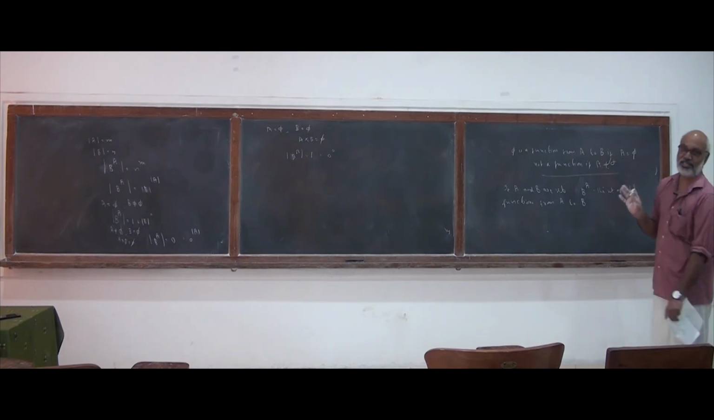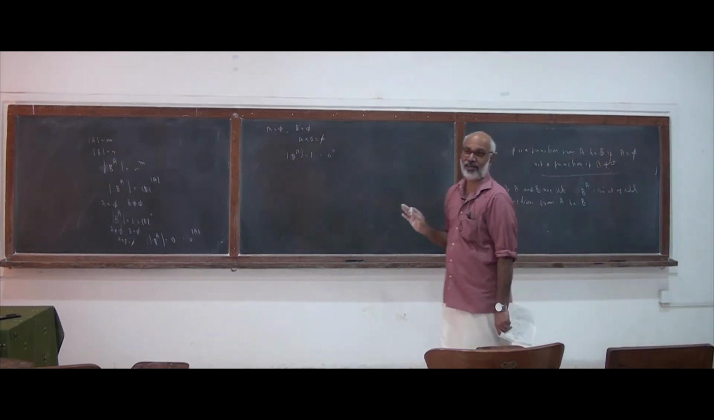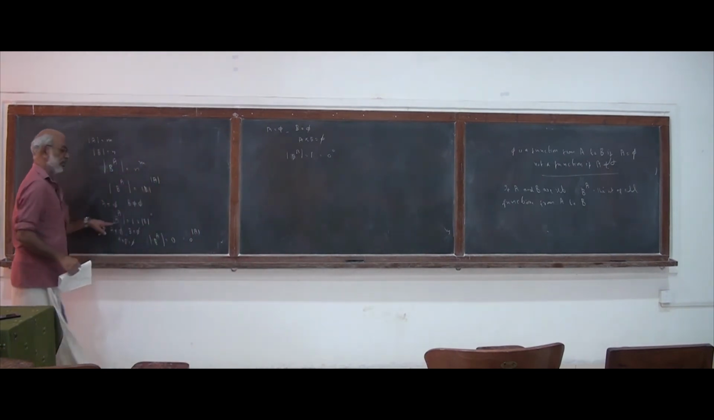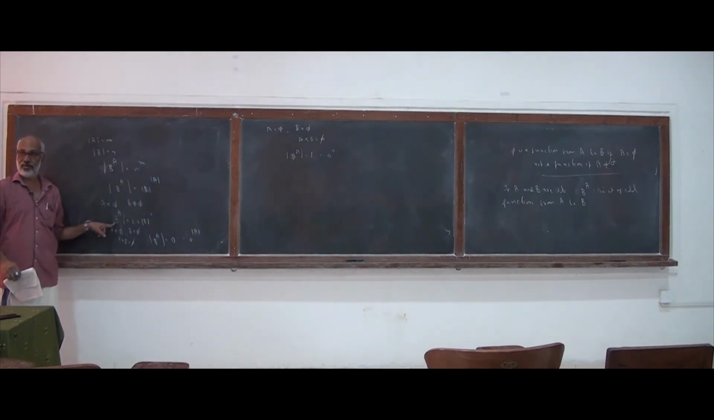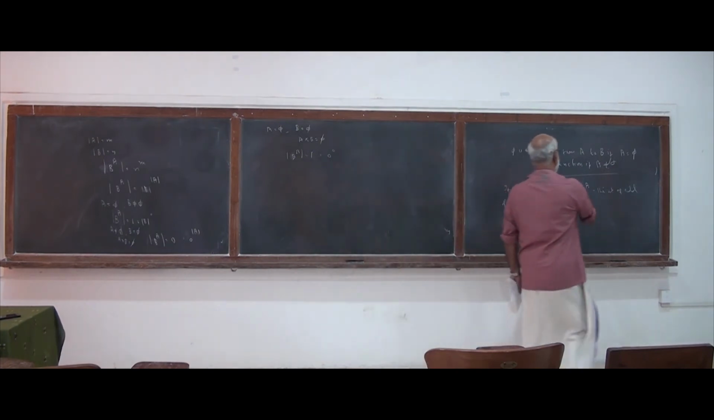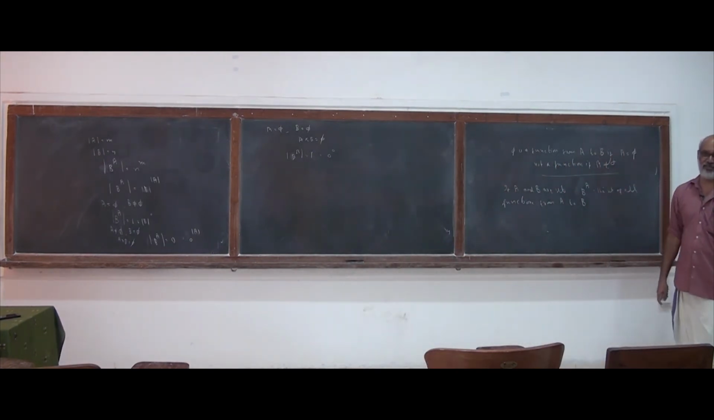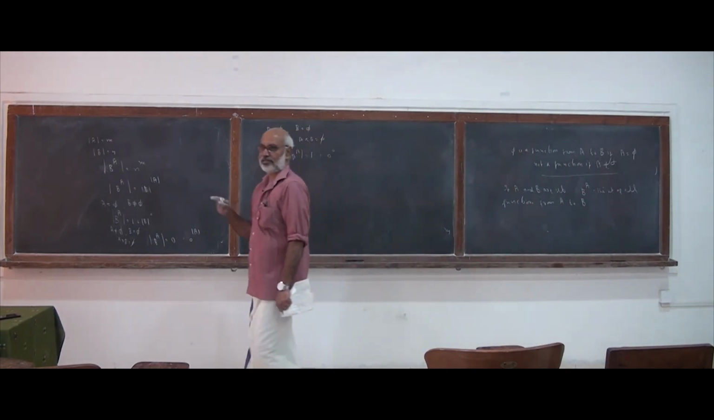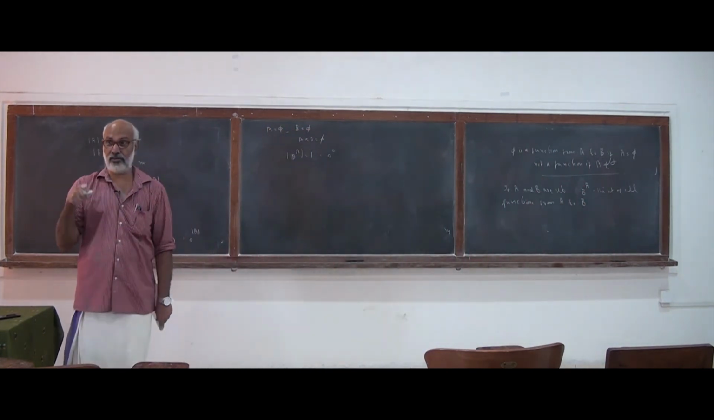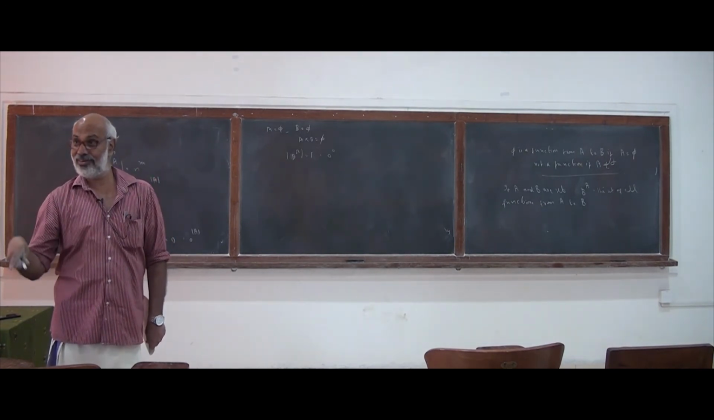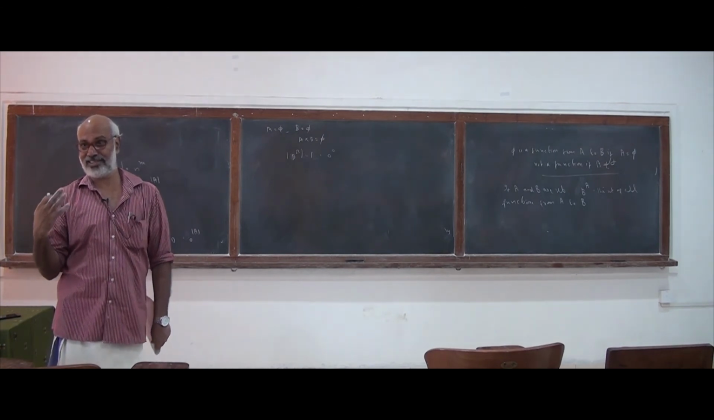So for all finite sets A and B, the number of functions from A to B is equal to the cardinality of B to the power of the cardinality of A, and that is why this particular symbol B to the power of A is used. As I told you, the cardinality of A cross B is equal to the cardinality of A into the cardinality of B for finite sets A and B.